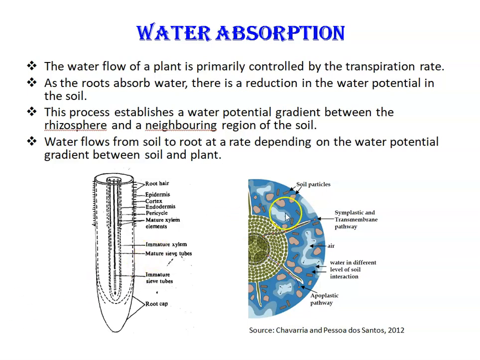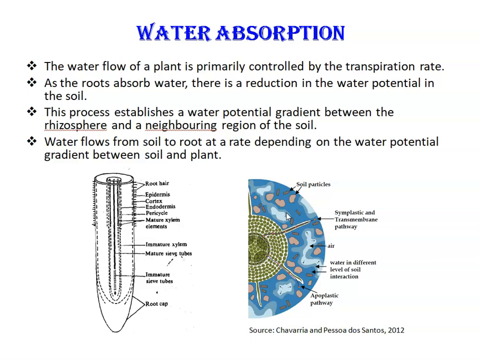Just look at this diagram. This is showing detail of rhizosphere. So here, as the water is absorbed by the root, the open space is filled with air spaces. As I already told you, these are the open spaces, light blue in color. These small arrows are showing this space. So as the water is absorbed by roots, the open space is filled with air.